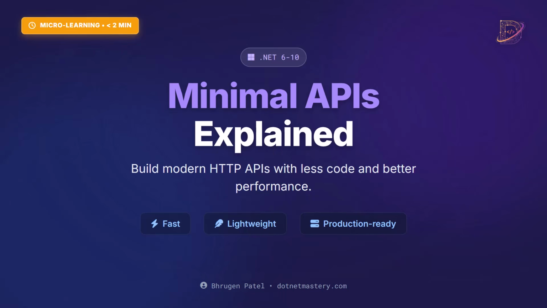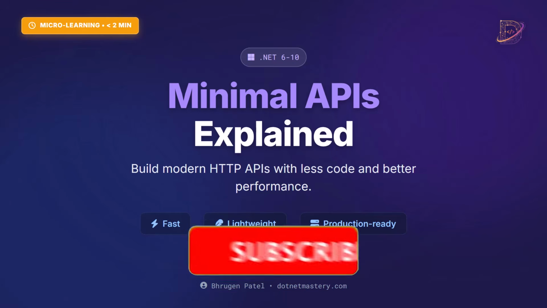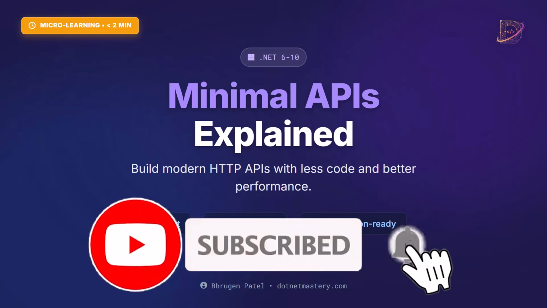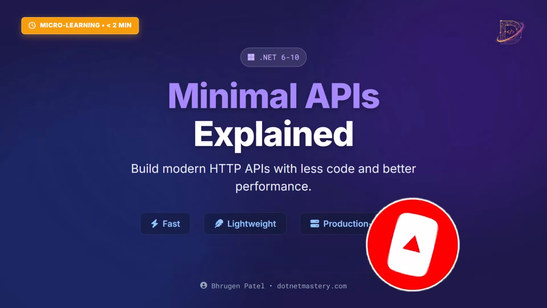If you are working with .NET and building APIs, you have probably heard about minimal APIs, but what exactly are they and why should you care about them? Let me break it down for you in the next 2 minutes.